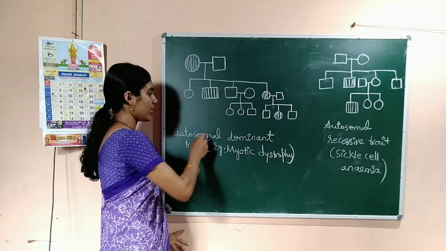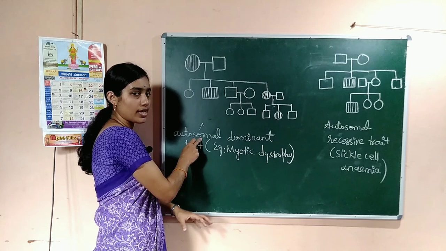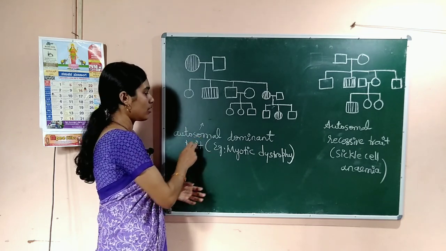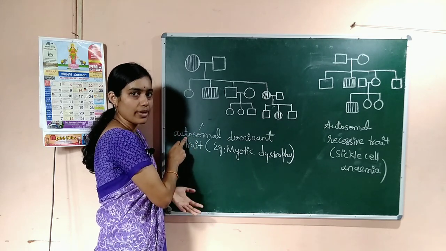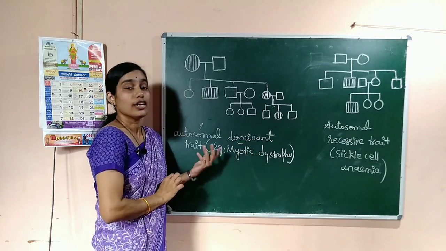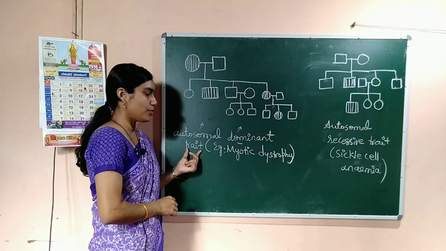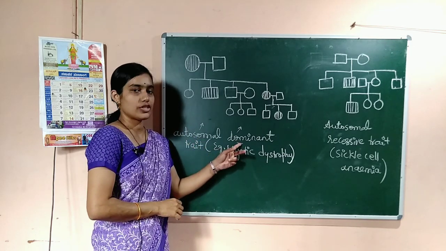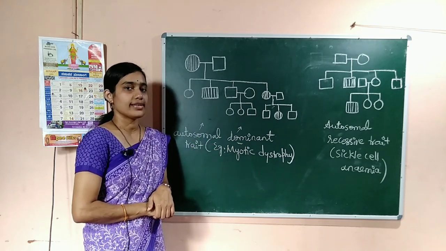And what is meant by autosomal dominant trait? Autosomes. So, the gene responsible for this trait is present on the autosomes, somatic chromosomes, and it is dominant. So, it is called an autosomal dominant trait.